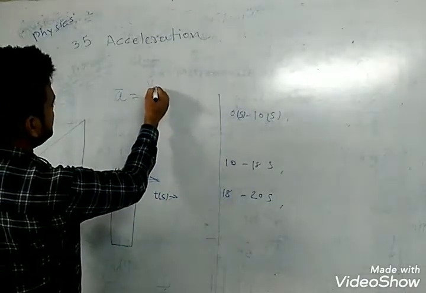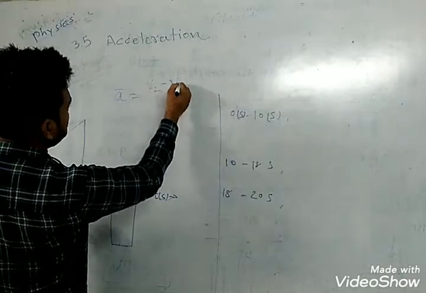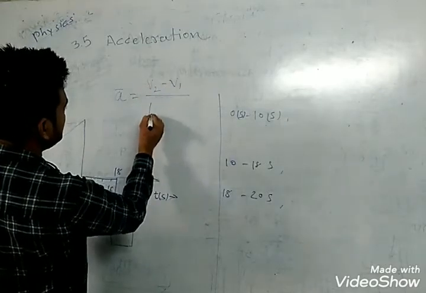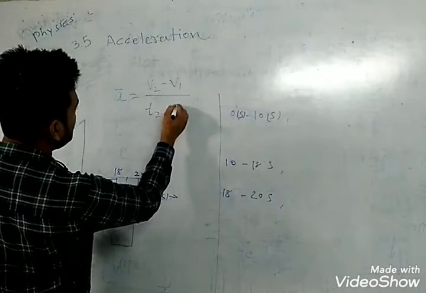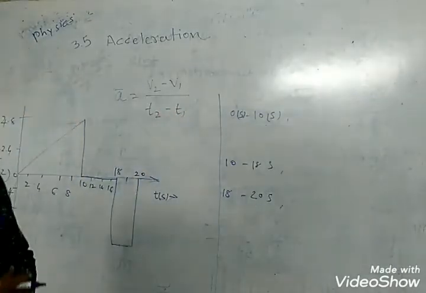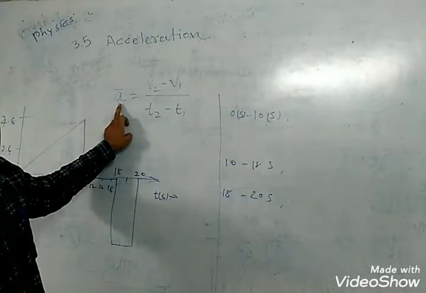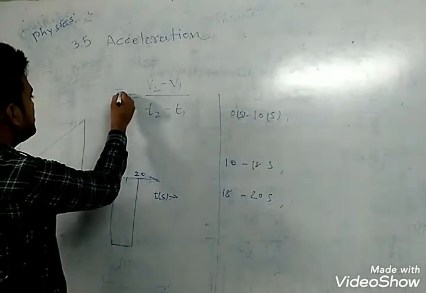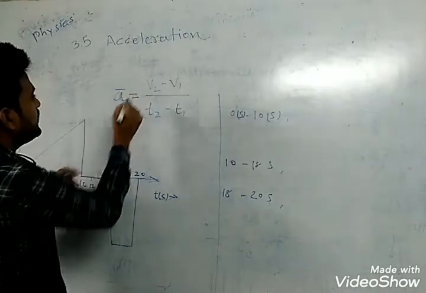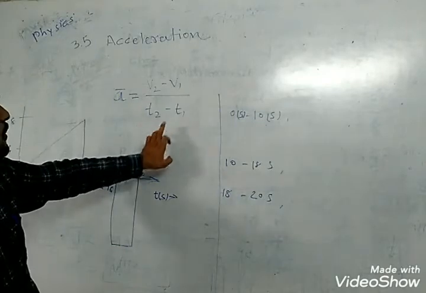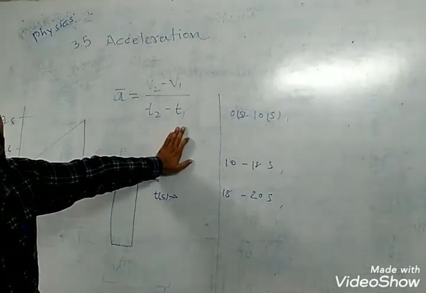Change in velocity is final velocity minus initial velocity, upon final time minus initial time. Average acceleration A bar is equal to V2 minus V1 upon T2 minus T1.